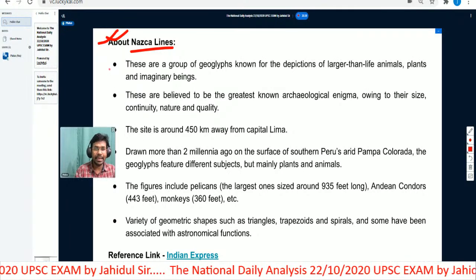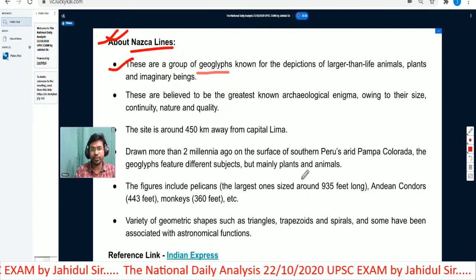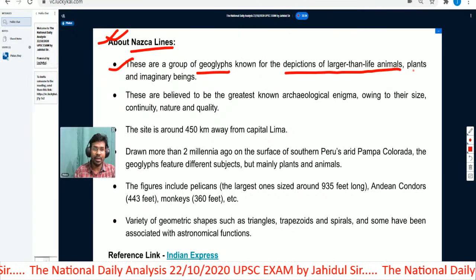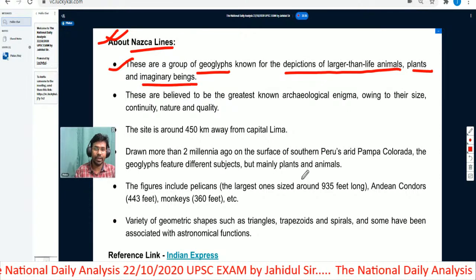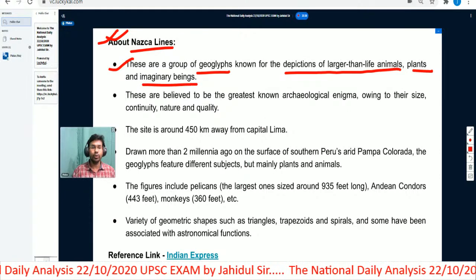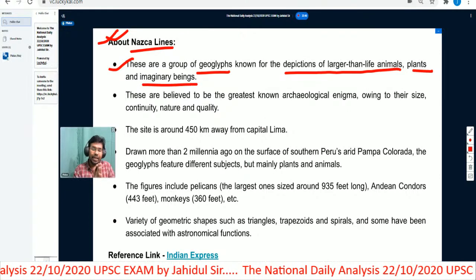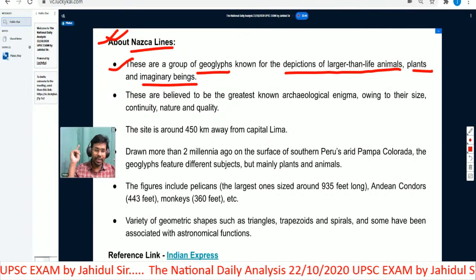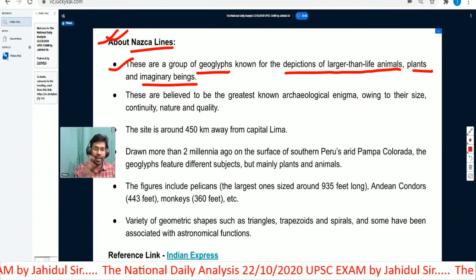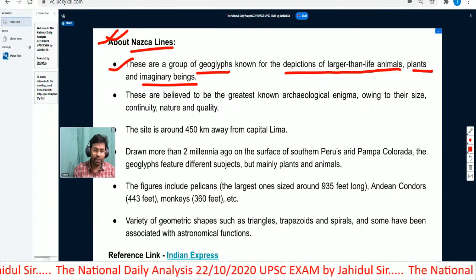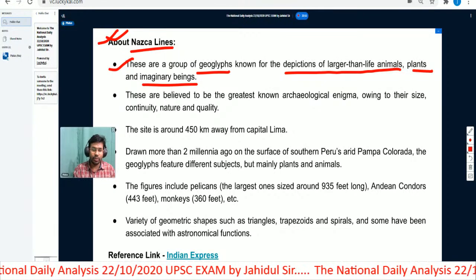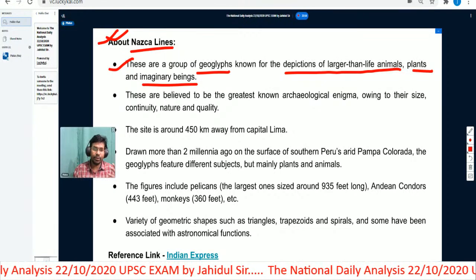These are a group of geoglyphs known for depictions of larger than life animals, plants and imaginary beings. On an entire hilly range, they have drawn the image of a cat. Naturally, a cat is never of that size.